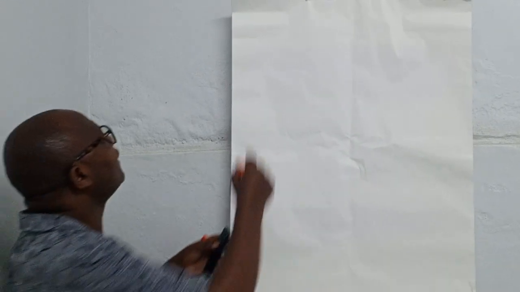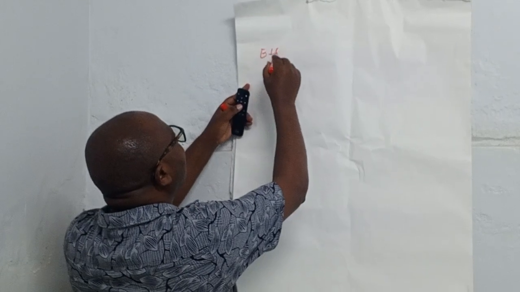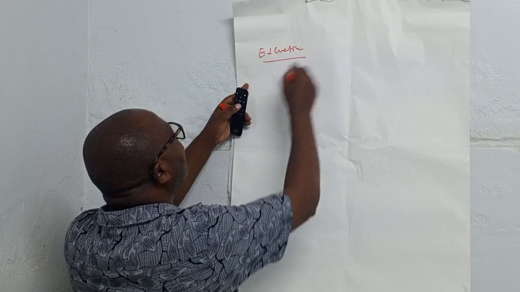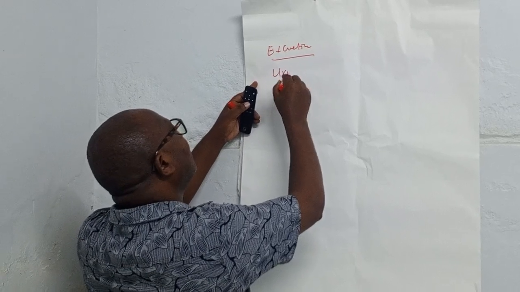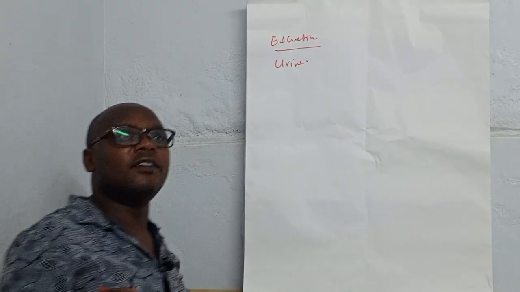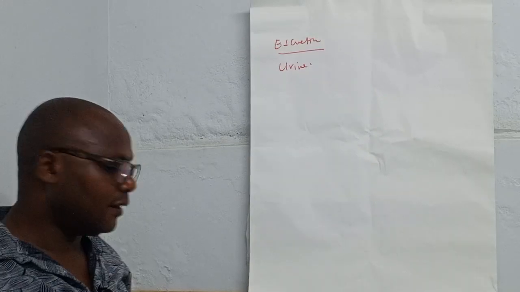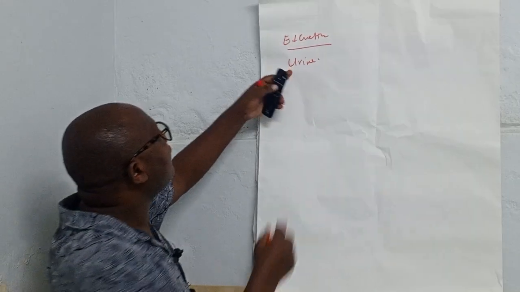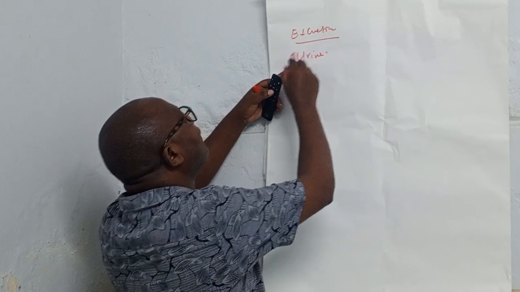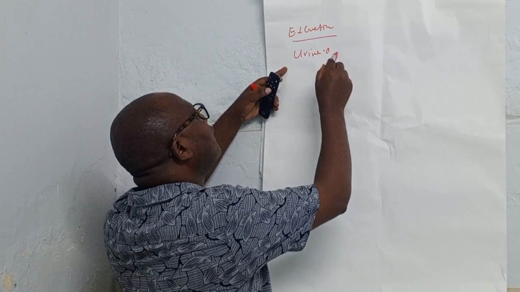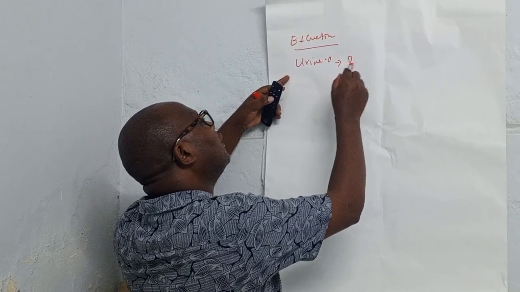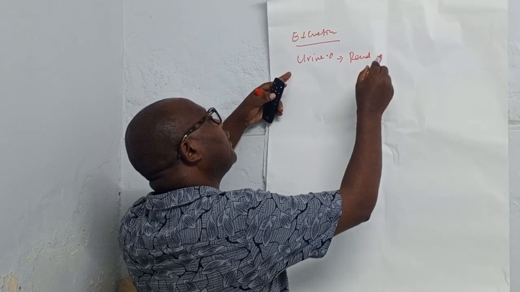Now, albumin is excreted in urine. If there is a lot of albumin in urine, it is because of renal disease or renal damage.